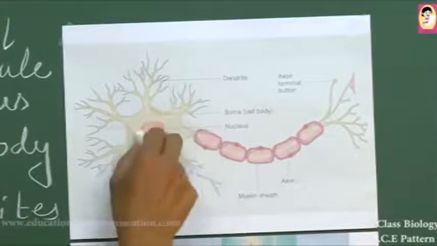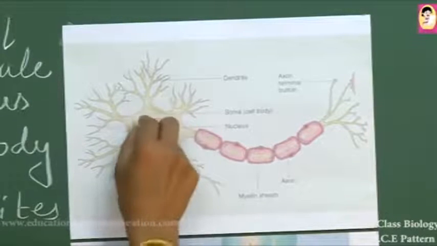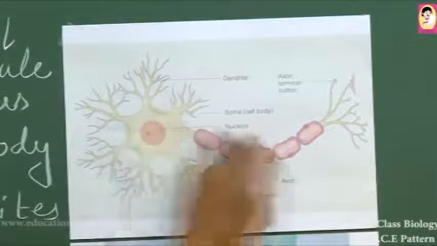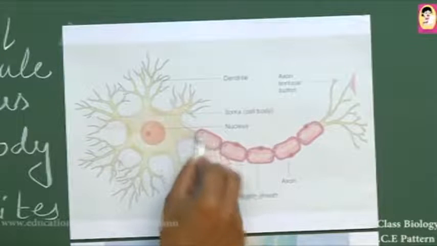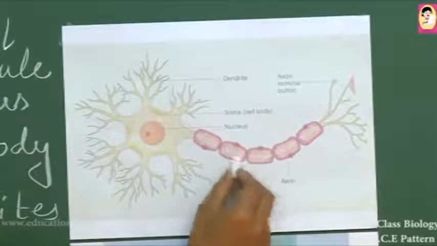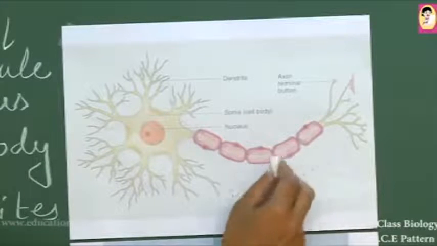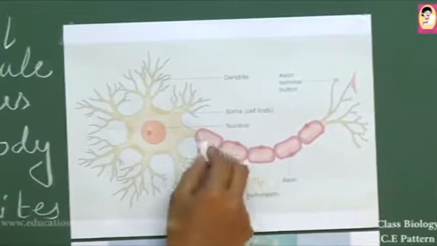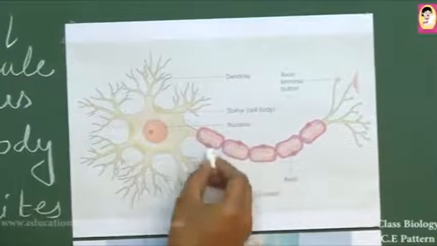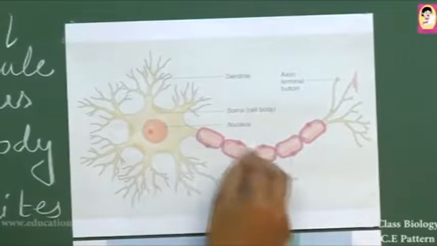The cell body contains the Nissl granules, and this is the nucleus. We can see that on both sides of each axon, fat deposition is present, which we call the myelin sheath, and these small cells are Schwann cells.